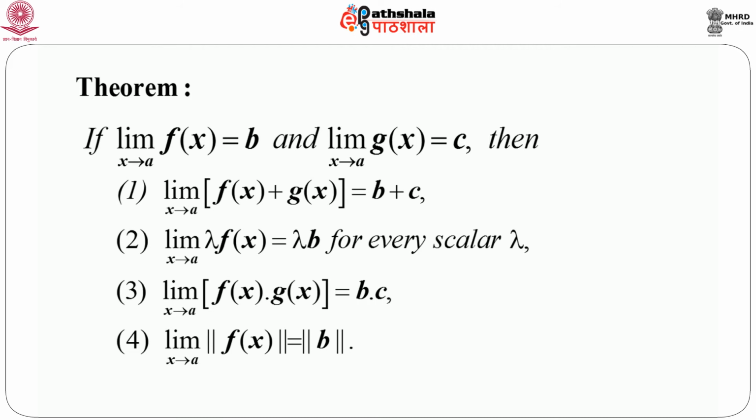Then it is easy to show that the limit as x tends to a of f(x) plus g(x) is nothing but the sum of the two limits, that is b plus c. At the same time, the limit of lambda times f(x) equals lambda times the limit of f(x), that is lambda times b, for every scalar lambda, and similarly the limit of the product of two functions equals the product of the limits.